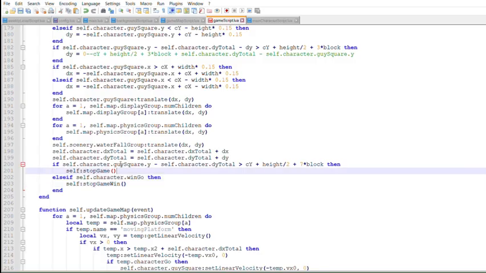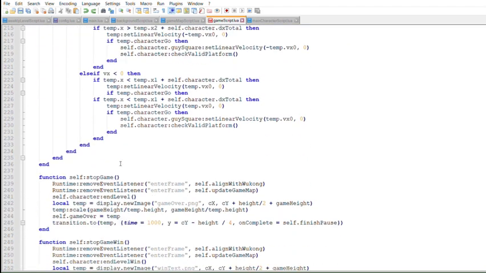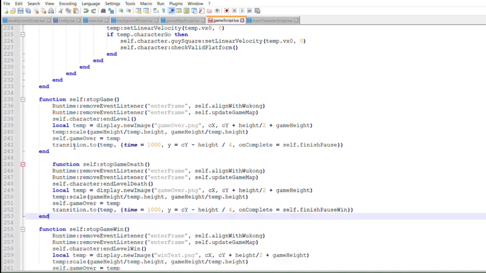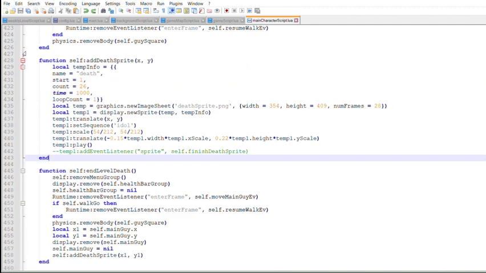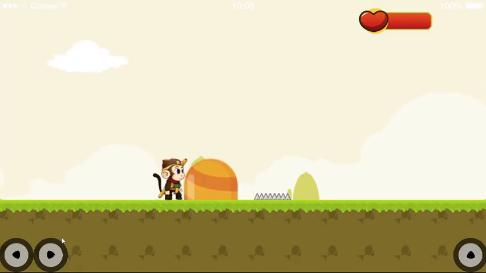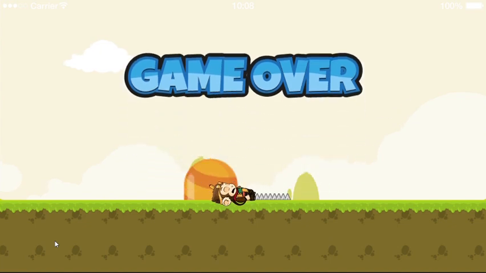Last video finished off with a victory event that is called when you touch a trophy, and a defeat event that happens when you fall off the edge. When either of these events were triggered, the user was returned back to the main menu. There is one other defeat event I want to call, and this happens when Wukong runs out of health. When this happens, Wukong will act out a death sprite and be told that he has lost the game.